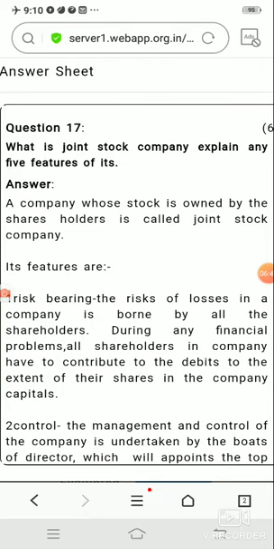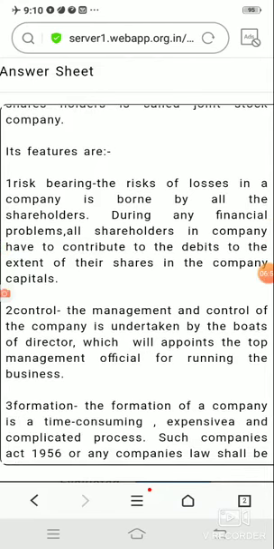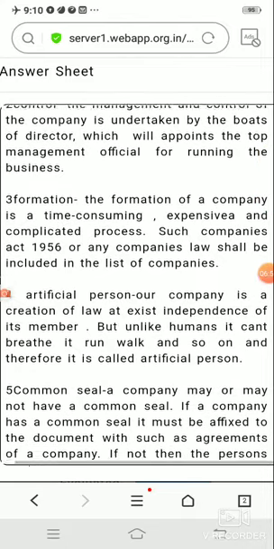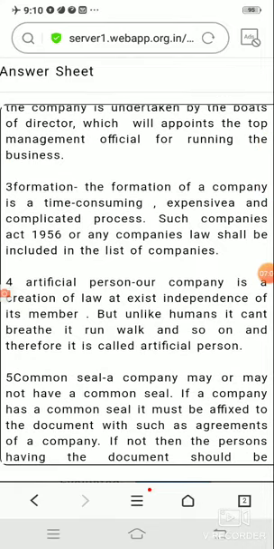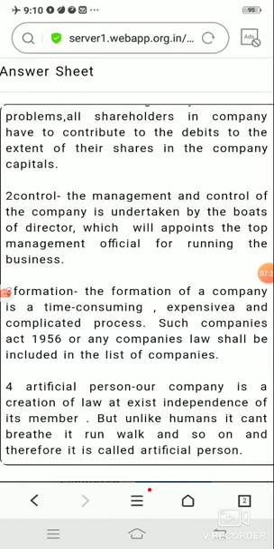Now what are these different words? We can understand this in the features only. Joint stock company formation is not very easy. It requires lots of time and lots of expenditure has to be done. And whenever any joint stock company starts, it has to be registered under the Company Act 1956. Now this was about the formation.